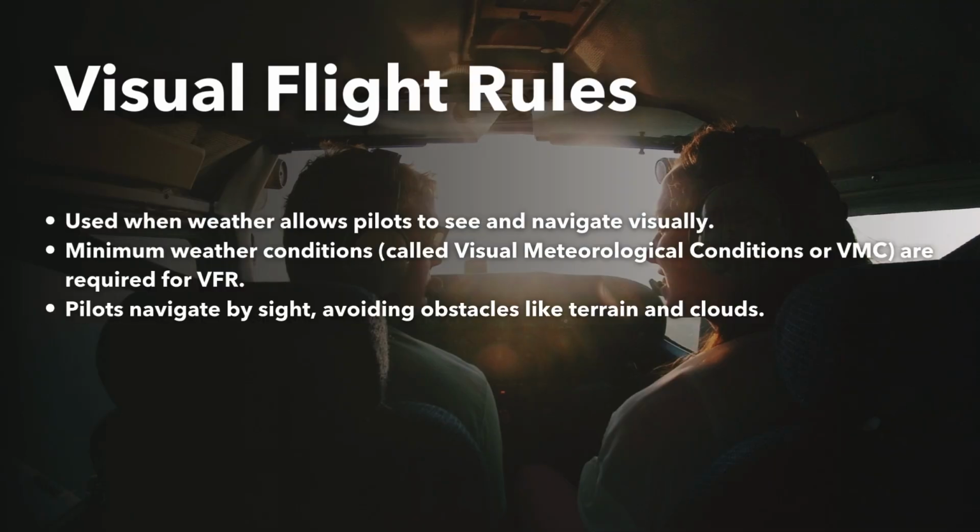When we talk about VFR and IFR, we're referring to two sets of rules that govern how flights are conducted. VFR, or visual flight rules, is used when weather conditions are clear enough for pilots to see other aircraft and obstacles like mountains or clouds. Pilots rely on their own eyes to navigate and avoid collisions. However, there are minimum weather conditions known as visual meteorological conditions, or VMC, that must be met for VFR to be allowed. This means pilots need to have good visibility and enough distance from clouds to ensure they can safely